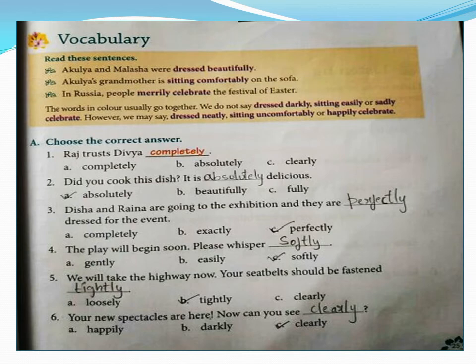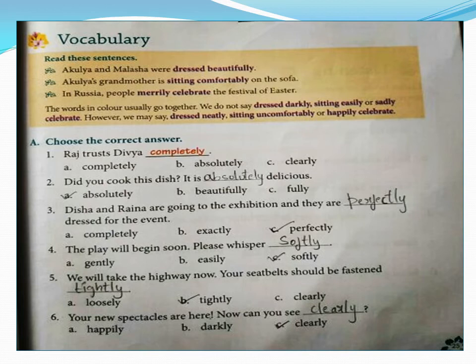This is vocabulary part, children. Its continuation is on page number 25. Let us read these sentences first. Akulya and Malasha were dressed beautifully. Akulya's grandmother is sitting comfortably on the sofa. In Russia, people merrily celebrate the festival of Easter.